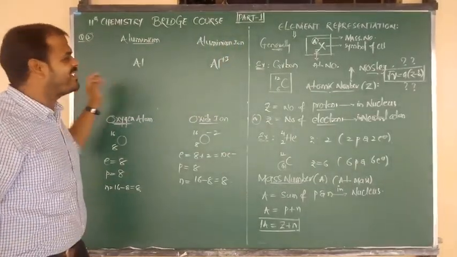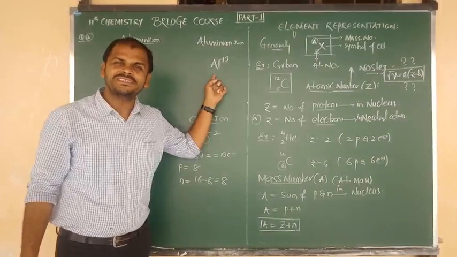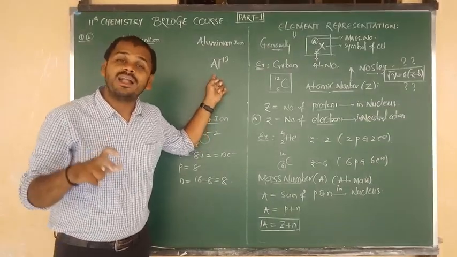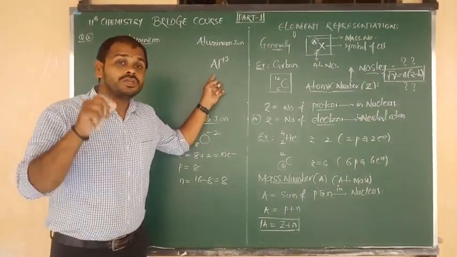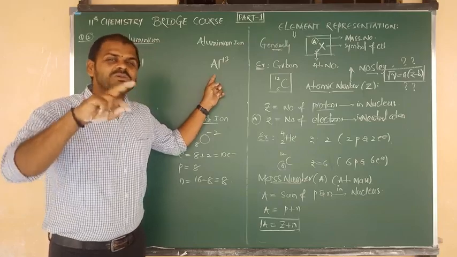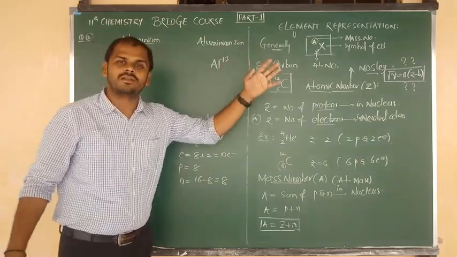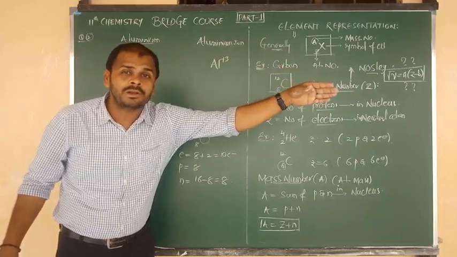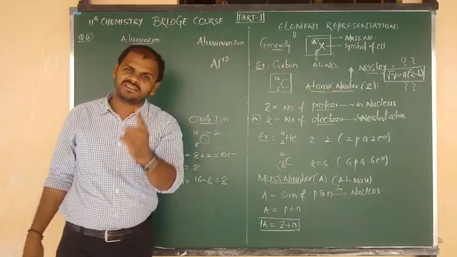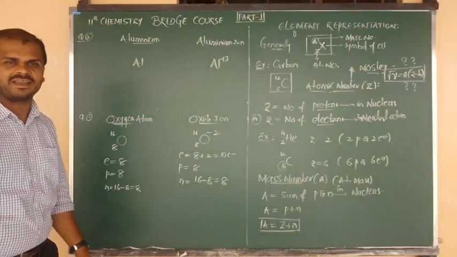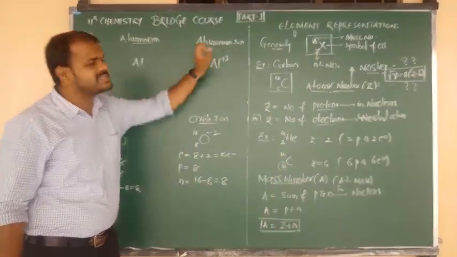You know very well that the atomic number of aluminium is 13. So to gain stability, it should contain 10 electrons. So 3 electrons must be subtracted from 13, which means it loses 3 electrons. By the donation of 3 electrons, aluminium carries a charge of +3. I hope you understand. So this is the neutral atom, and this is the ionic form.